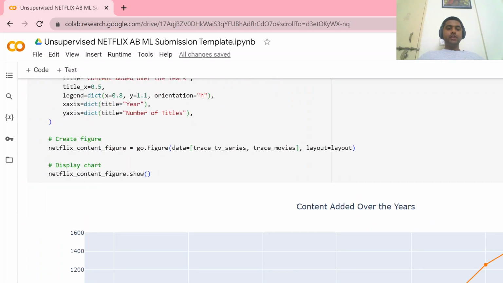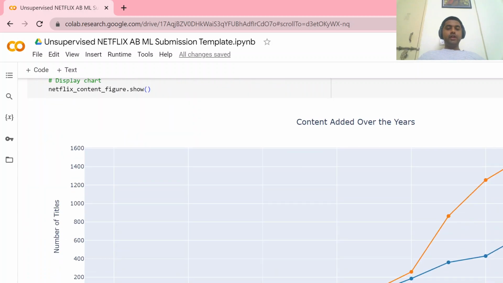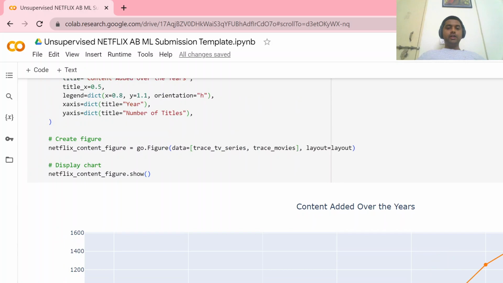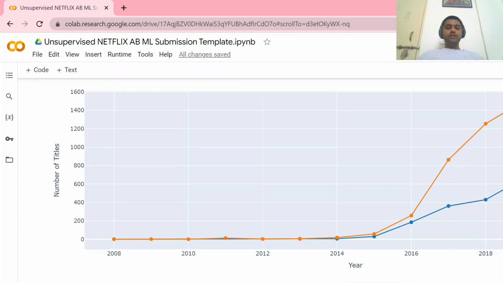This is my second chart. This shows how the content was added to Netflix over the years. There we can see from 2016 to 2020, there is a rapid jump in the number of movies added to Netflix, whereas a small increase in the number of TV shows.